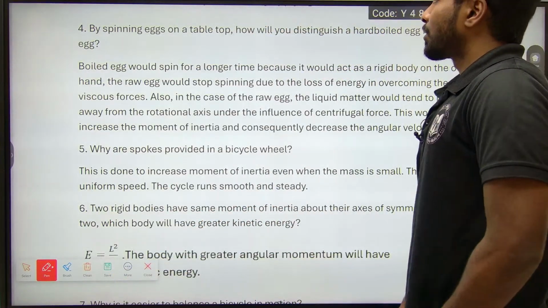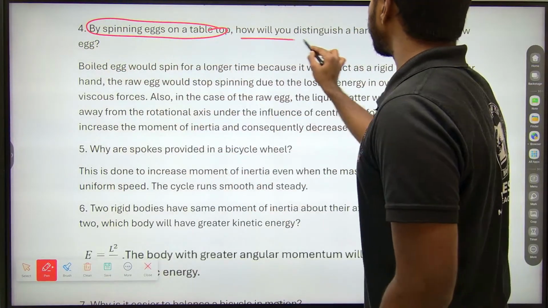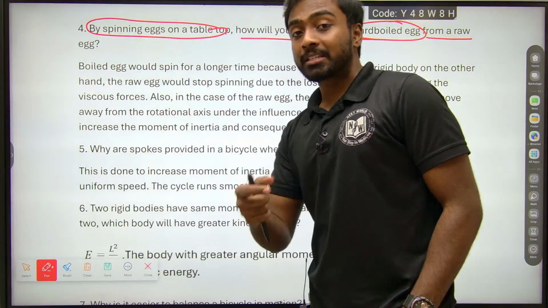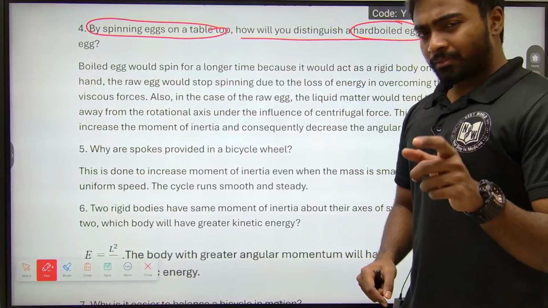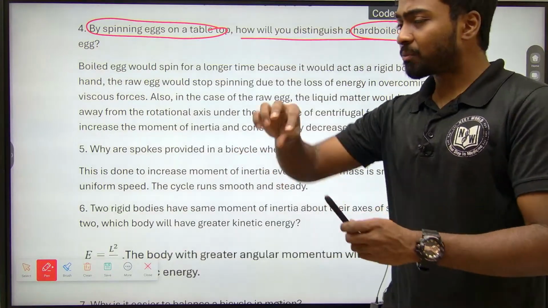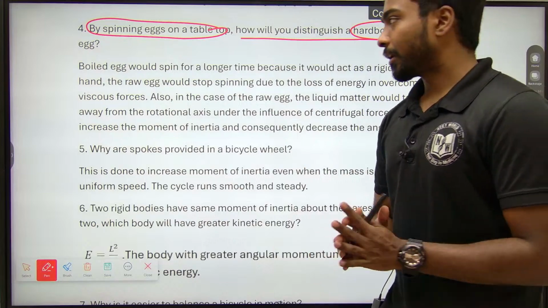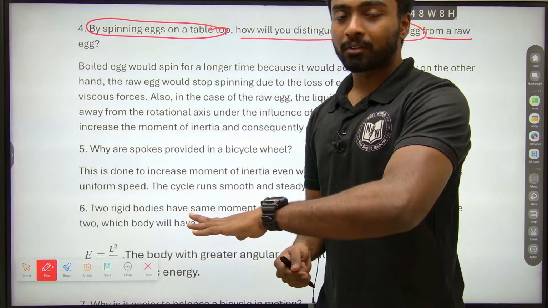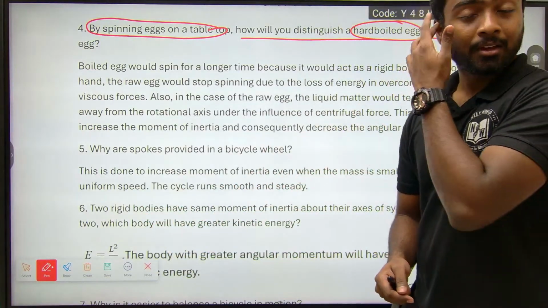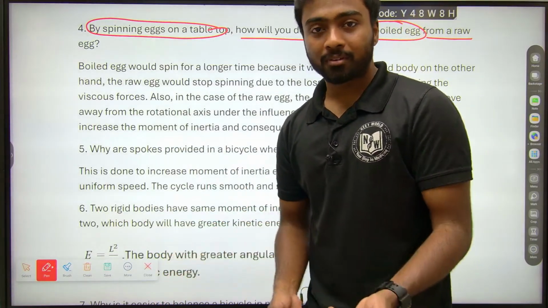By spinning eggs on a tabletop, how will you distinguish a hard boiled egg from a raw egg? So how can we distinguish, they're asking. When we talk about a boiled egg and a raw egg, they're asking if I spin, how can we distinguish whether it's boiled or raw. Okay, I'm giving two eggs, one is boiled and one is raw, and you are just spinning and you need to find which one is boiled and which one is raw. You should not break it. If you break it, obviously you can find it, right?